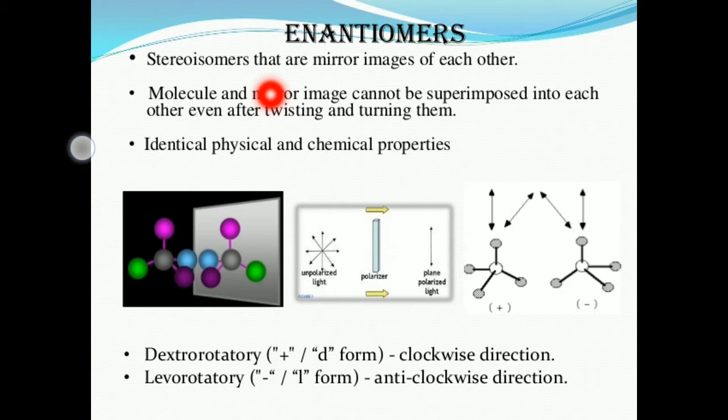So enantiomers are pairs of molecules which are non-superimposable structures. Here we can see one chiral molecule. If you see this molecule in a mirror, it is its image.